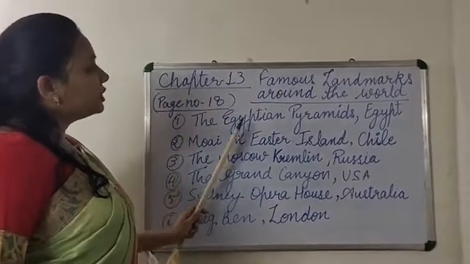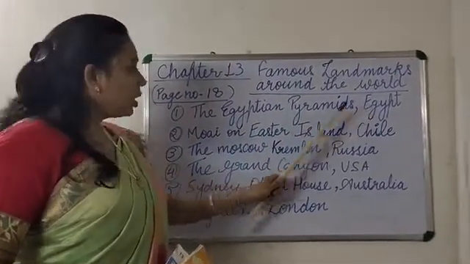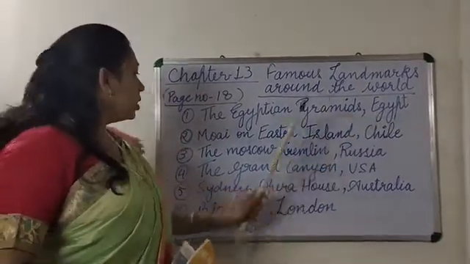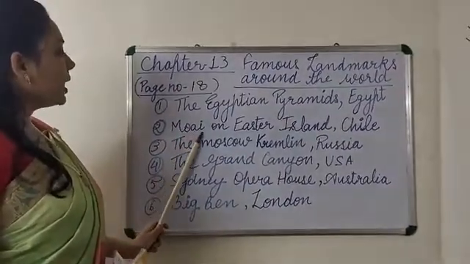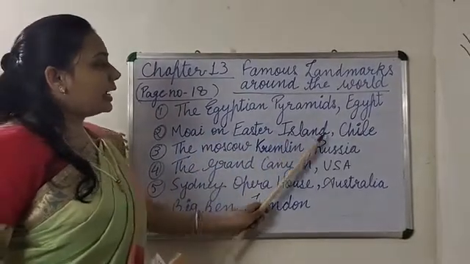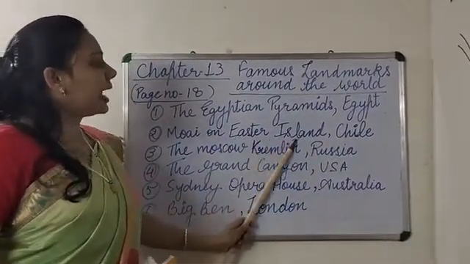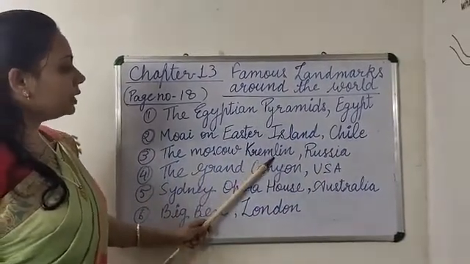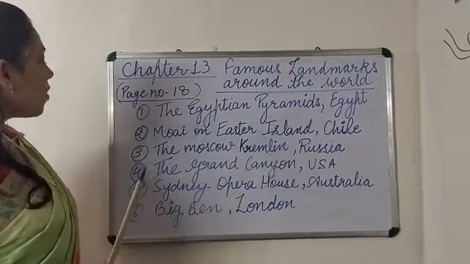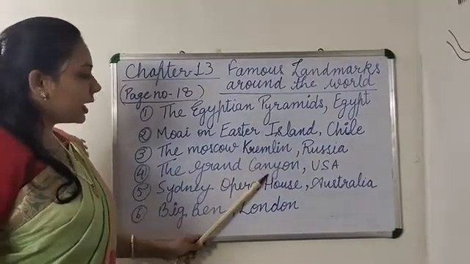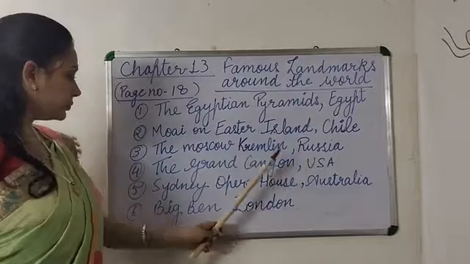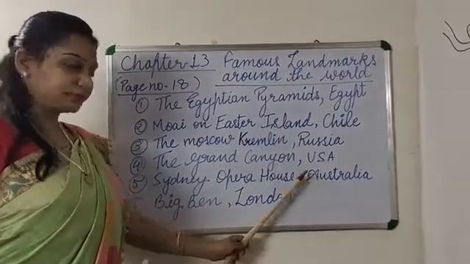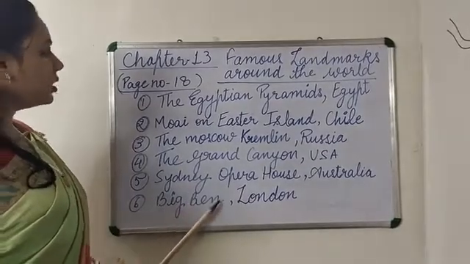First one is the Egyptian pyramids, Egypt. Egyptian pyramids are located in Egypt. Second, Moai on Easter Island, Chile. Third, the Moscow Kremlin, Russia. Fourth, the Grand Canyon, USA. Fifth, Sydney Opera House, Australia. Sixth, Big Ben, London.